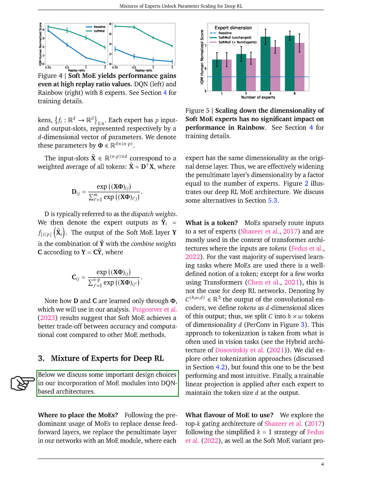When it comes to defining what constitutes a token in the context of our deep reinforcement learning networks, we've adopted a strategy commonly used in vision tasks. We treat each d-dimensional slice of the output from convolutional encoders as a separate token, allowing us to process these tokens through our MoE modules. This method of tokenization, along with a final linear projection to maintain the token size, has proven to be effective and intuitive.